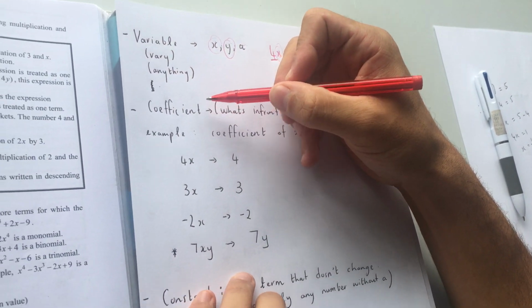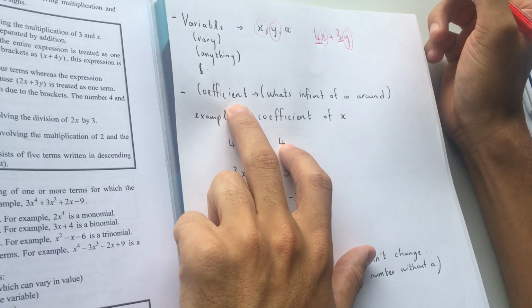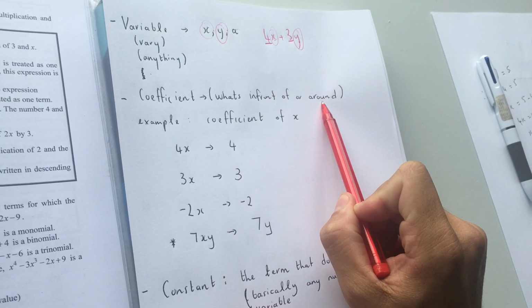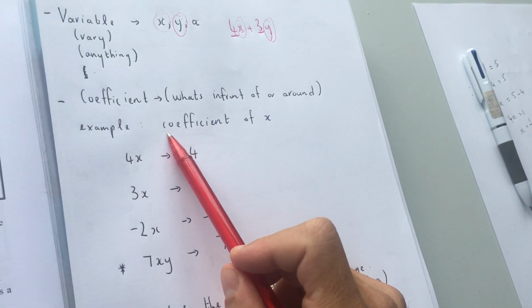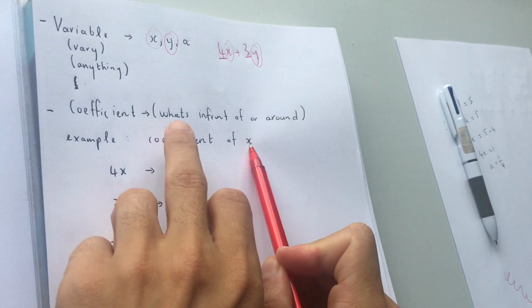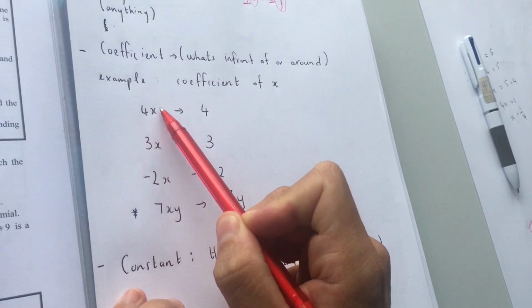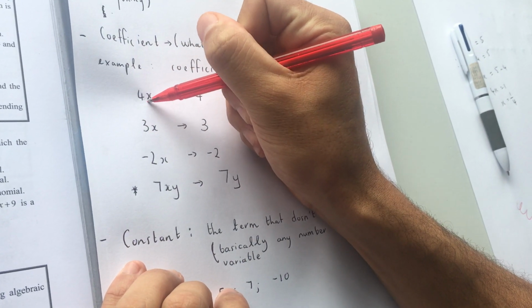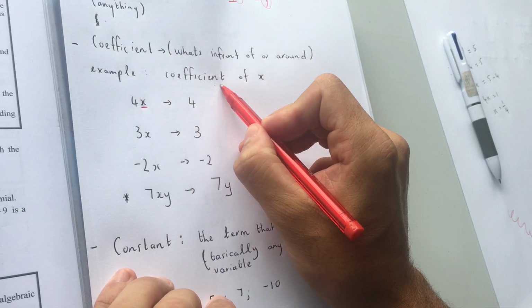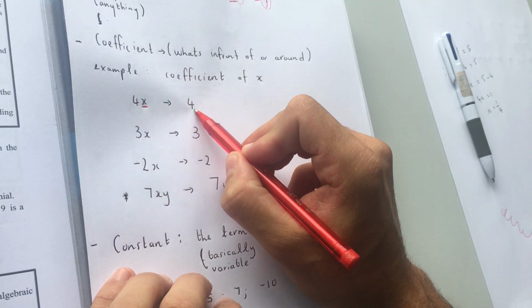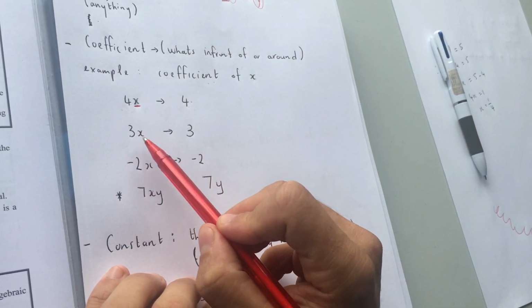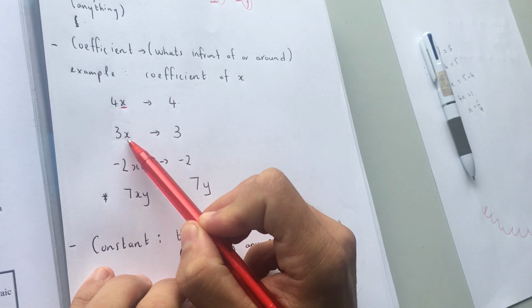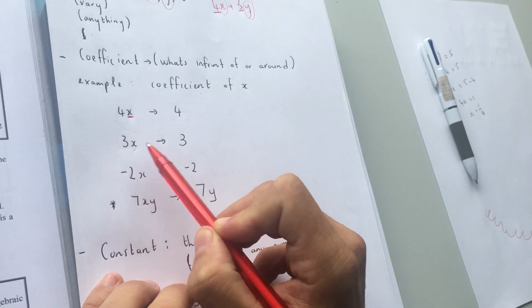Another important concept to understand is what is a coefficient. You need to write down these notes. Coefficient means what's in front of or around. My examples: when I ask for the coefficient of x, it means what's in front of x. Let's look at the first example, 4x. When I say what's the coefficient of x, we look at the letter x and say, coefficient means what's in front of. So what's in front of the x? It's 4. So the answer is 4. If I ask you what's the coefficient of x in this example, 3x, the coefficient of x is 3.